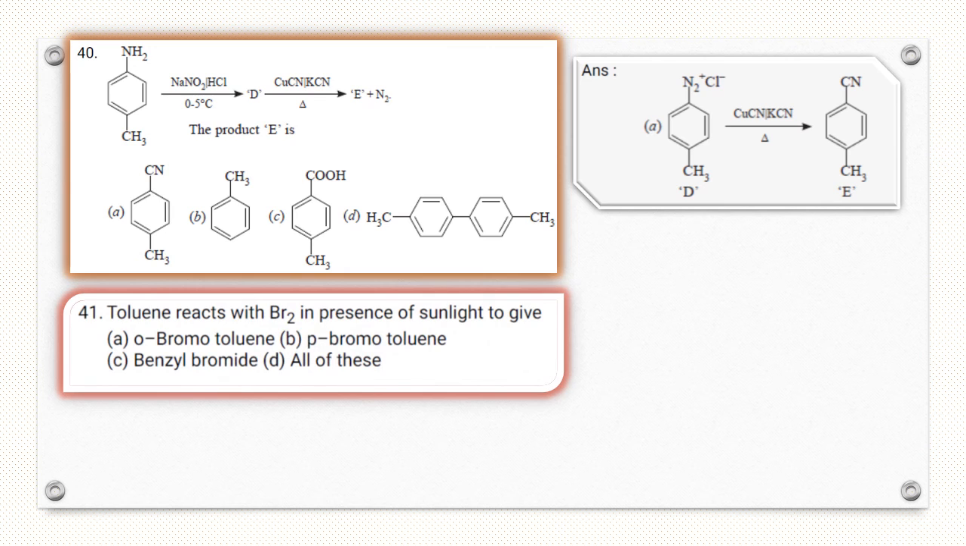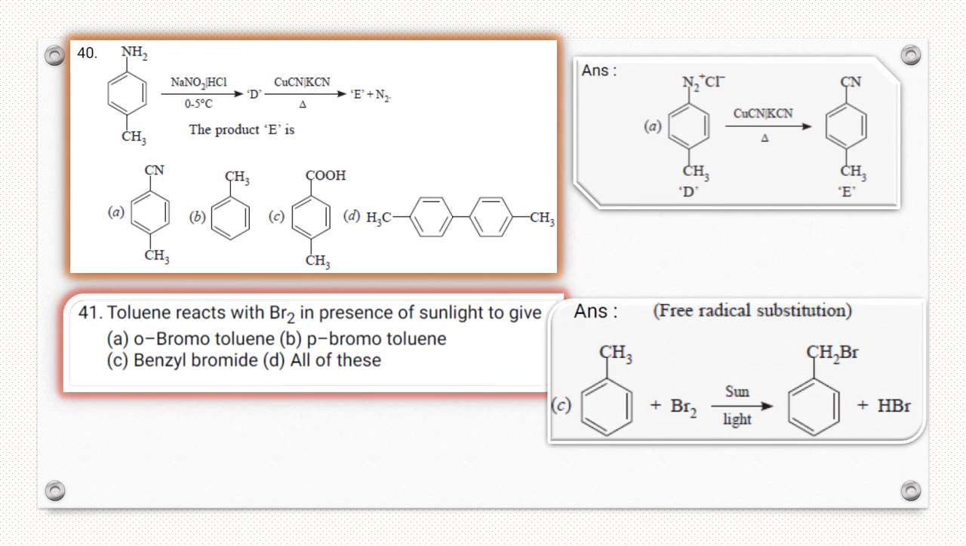Toluene reacts with bromine in presence of sunlight. This is a free radical substitution reaction, so it forms benzyl bromide. Toluene reacts with bromine in presence of sunlight. Product is benzyl bromide, C.